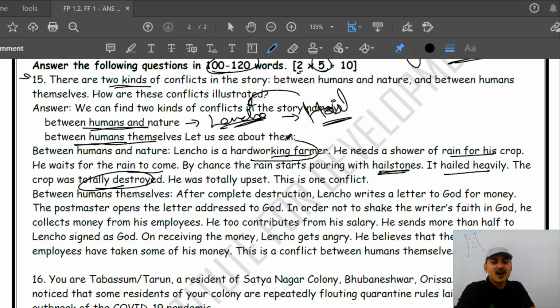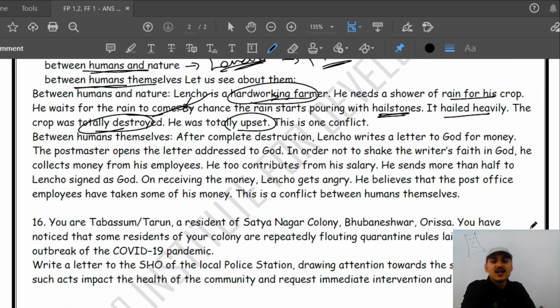See, a hard-working farmer, all his efforts were destroyed, and this is how conflicts between humans and nature are always there. Humans do something successfully, working very hard, but when nature comes in the way and stops them, he is totally upset, and this is the conflict between humans and nature.